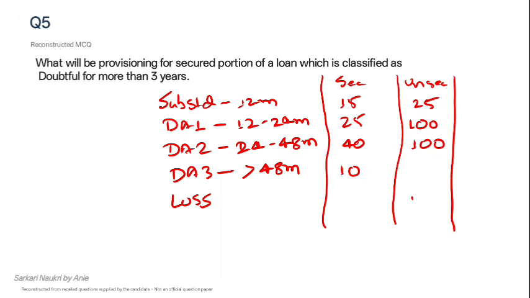And in DA3, 100% is applicable for both the cases. So here the answer will be 100%. Let's go to the next question.